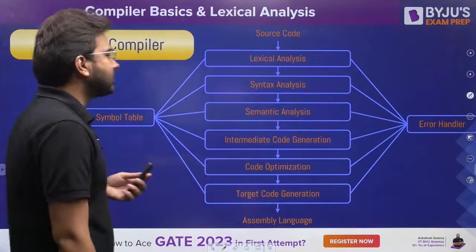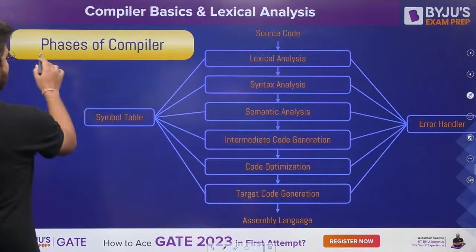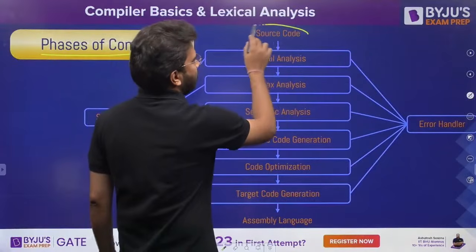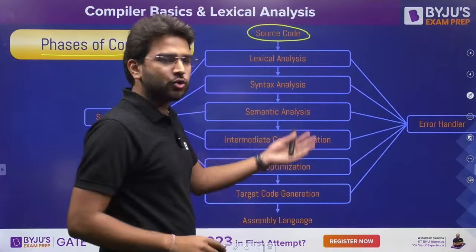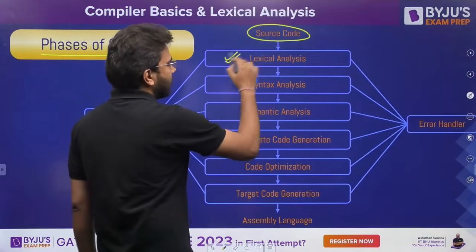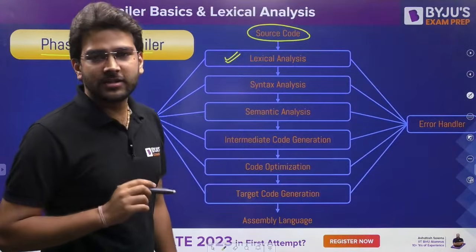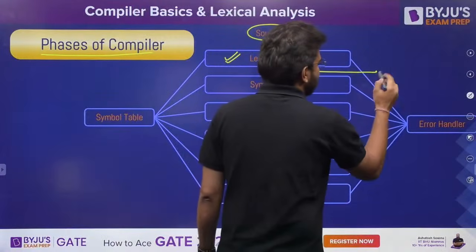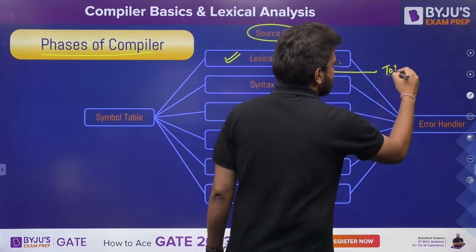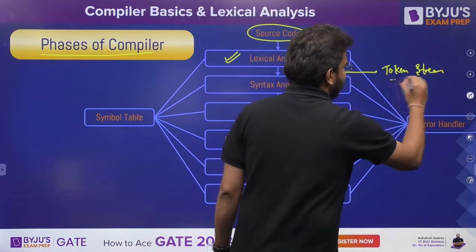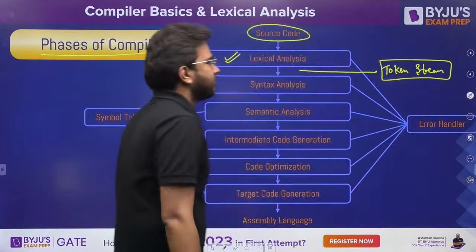So let's talk about phases of compiler. So the first phase, so here we have the modified source program, or you can say just source code, right? So this source code we are going to provide to the first phase of the compiler, which is your lexical analysis phase. What it is going to produce, it is going to produce the stream of tokens, or you can say token stream. I will tell you what is token, everything I will be discussing, don't worry as of now.